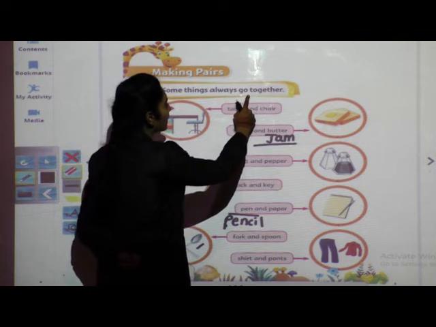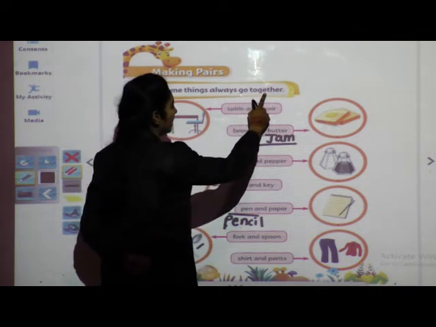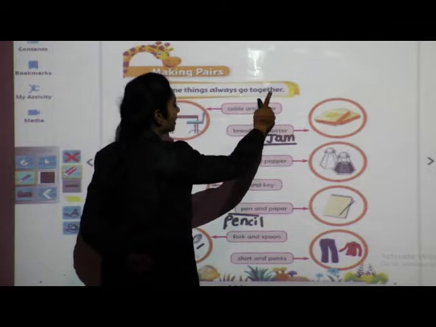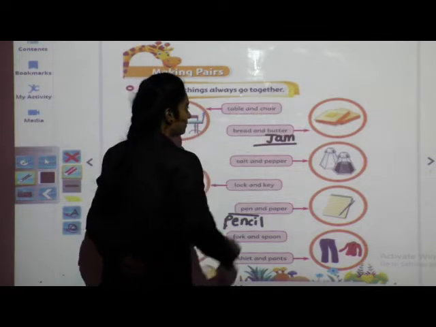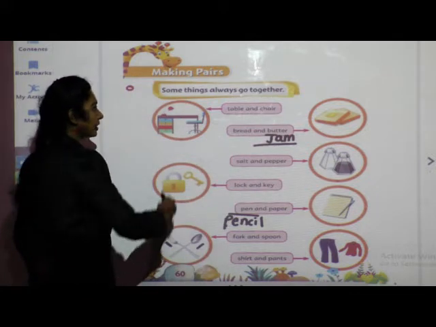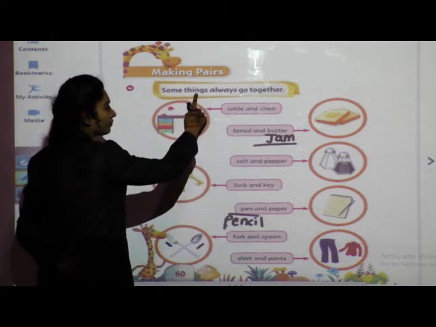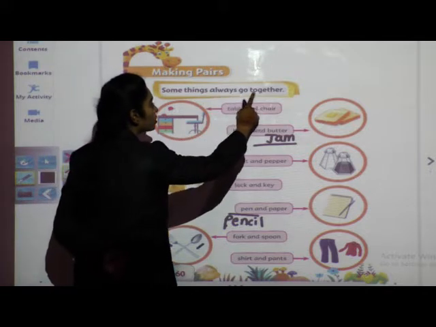Go, go. Together, together. Some things always go together.